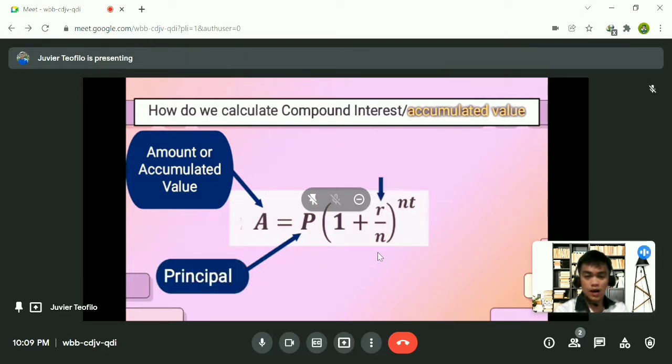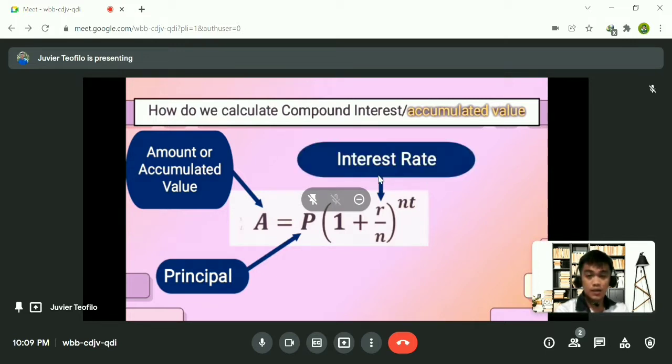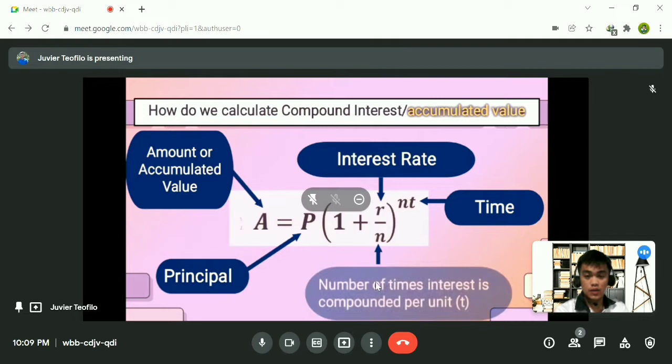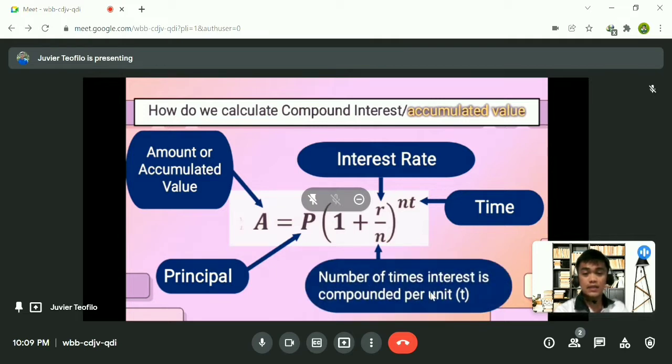R is the interest rate, and T is the time measured in hours, days, weeks, months, and years. And N is the number of times interest is compounded per unit of time.